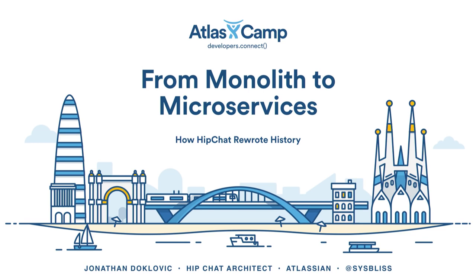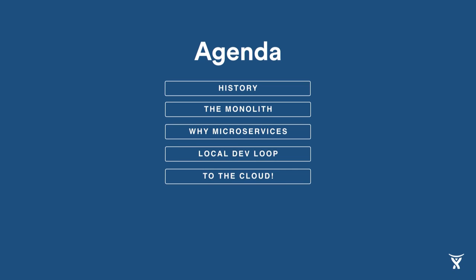I'm an architect on the HipChat team, so I thought I'd talk about some HipChat stuff. We're going to go over what history is in HipChat. We're going to talk about how HipChat is a big monolith. Talk about why we're going to do some microservice stuff. How we can speed up a local dev loop when dealing with microservices. And we're going to go to the cloud.